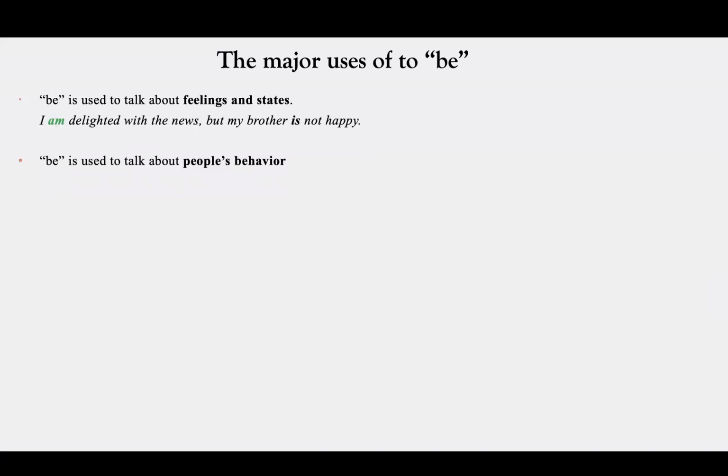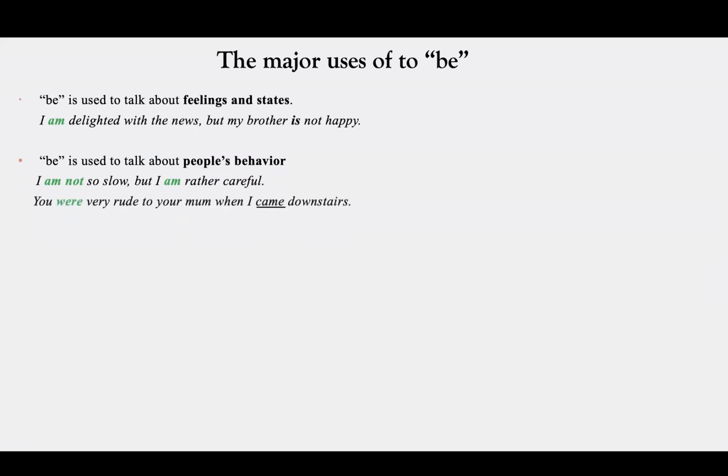Be is also used to talk about people's behavior. I am not so slow, but I'm rather careful. In these examples, there is, again, no verb. There's only an adjective. And with using these adjectives, we describe someone's behavior. But again, without using any verbs.